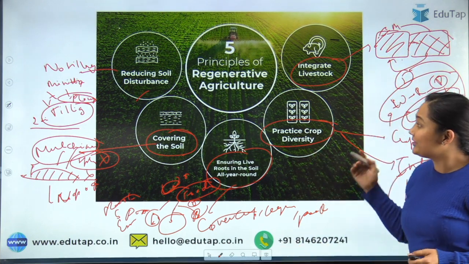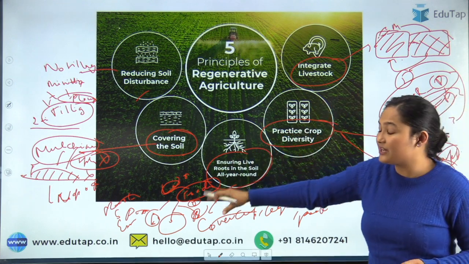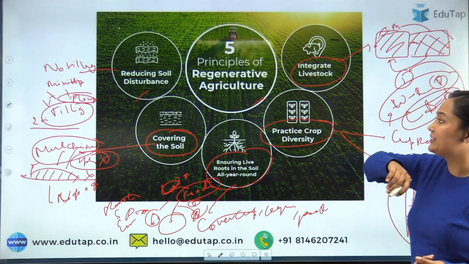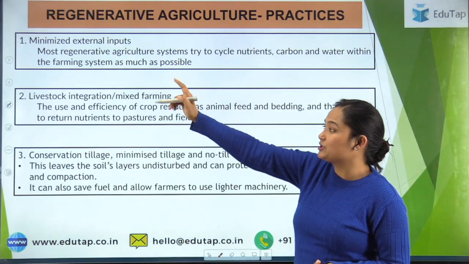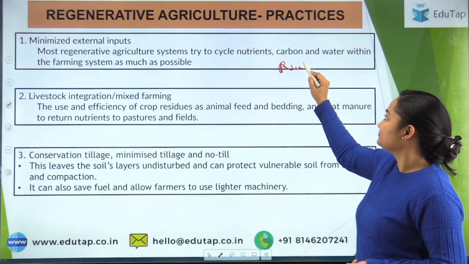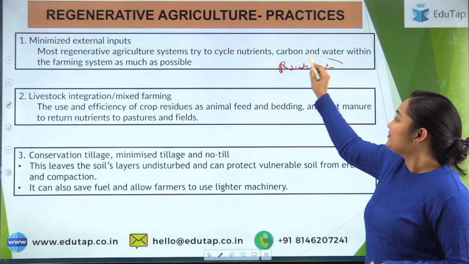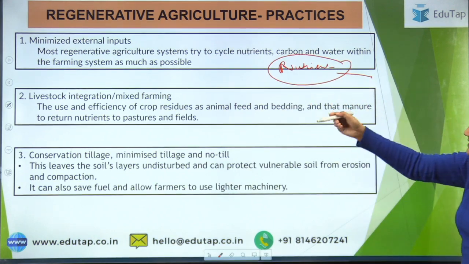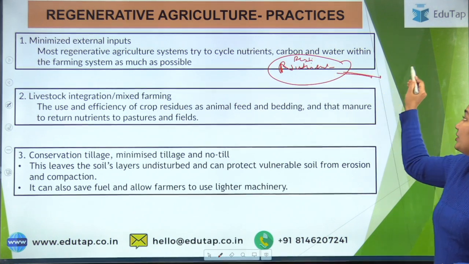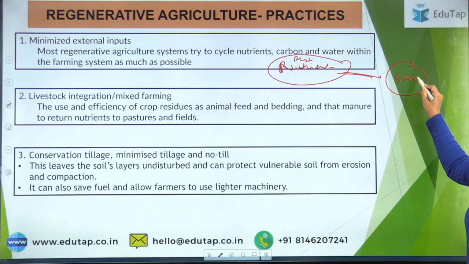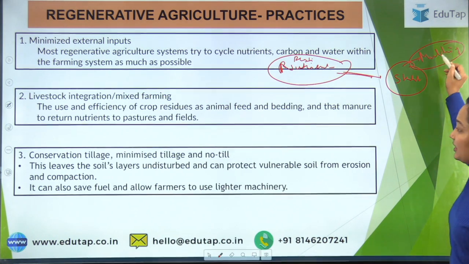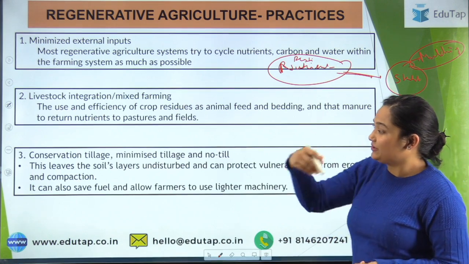Okay. Now moving on, this was the basic information about the principles. Now what are the practices? What practices are related to regenerative agriculture? The most important one is to minimize external input. That means you should try nutrient recycling. Whatever nutrient you are growing, rather than wasting them, the residue material that you have, you should go for stubble farming, or you should develop it as a mulch practice. So you should do that rather than wasting them and throwing them out of the field.